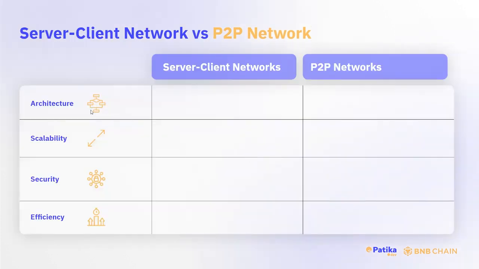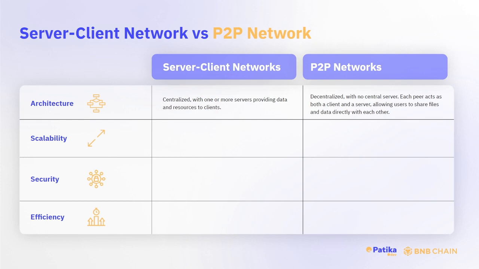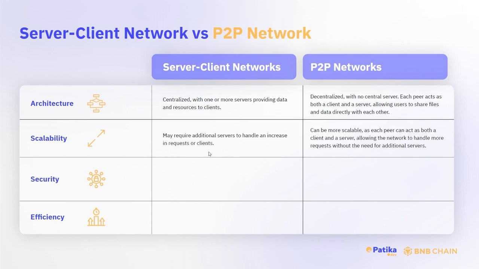Here we will talk about architecture, scalability, security, and efficiency. Server-client networks, based on architecture, are centralized with one or more servers providing data and resources to clients. When it comes to peer-to-peer networks, they are decentralized. There is no central server. Each peer acts as both a client and a server, allowing users to share files and data directly with each other. Scalability. In a server-client network, it may require additional servers to handle an increase in the requests or clients.